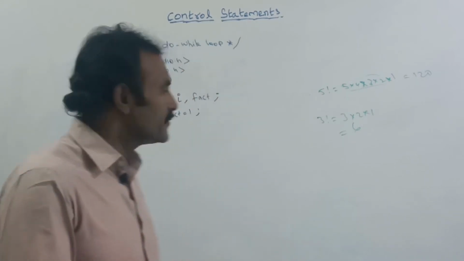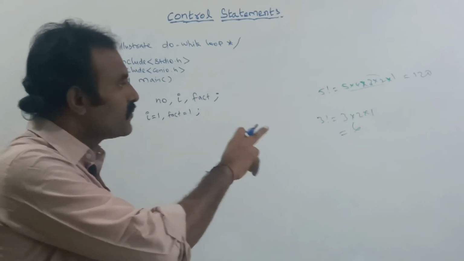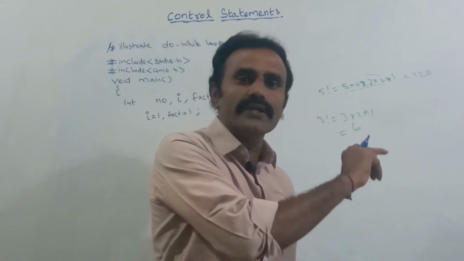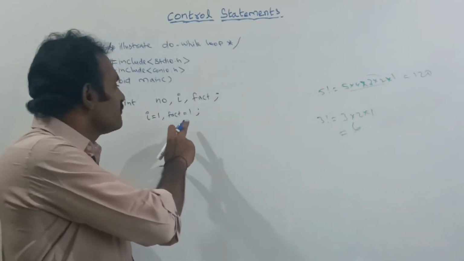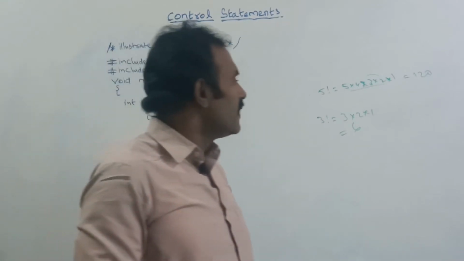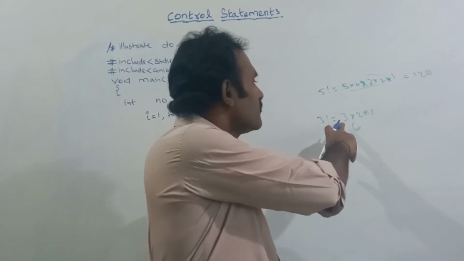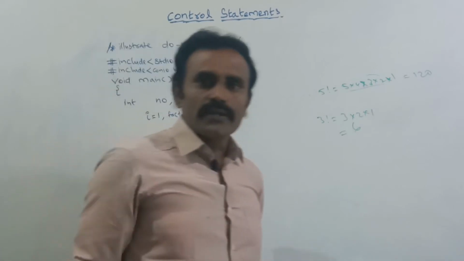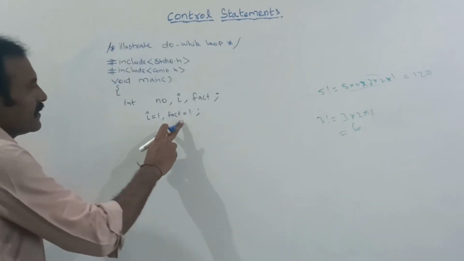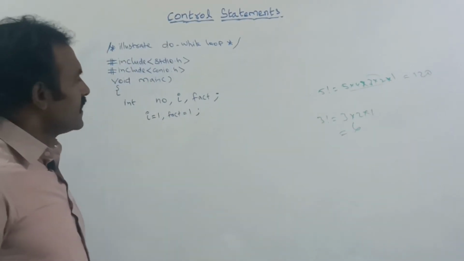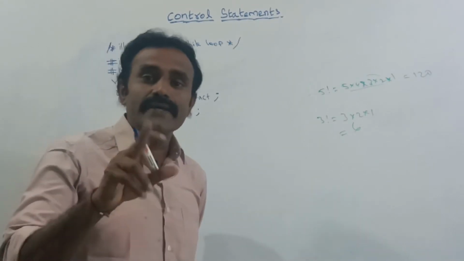So I am not using 0. Up to 1 only we are going to find the factorial. For each and every time I need to go from the given number down to 1, so I am initializing this fact value as 1.